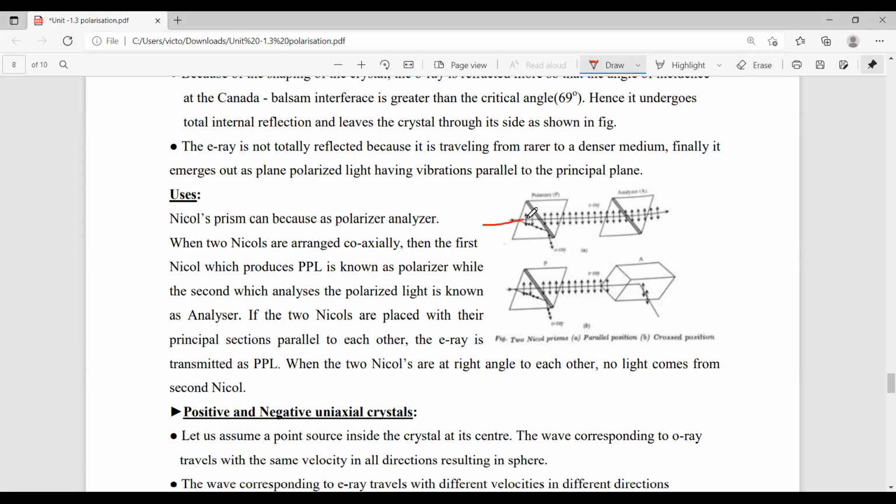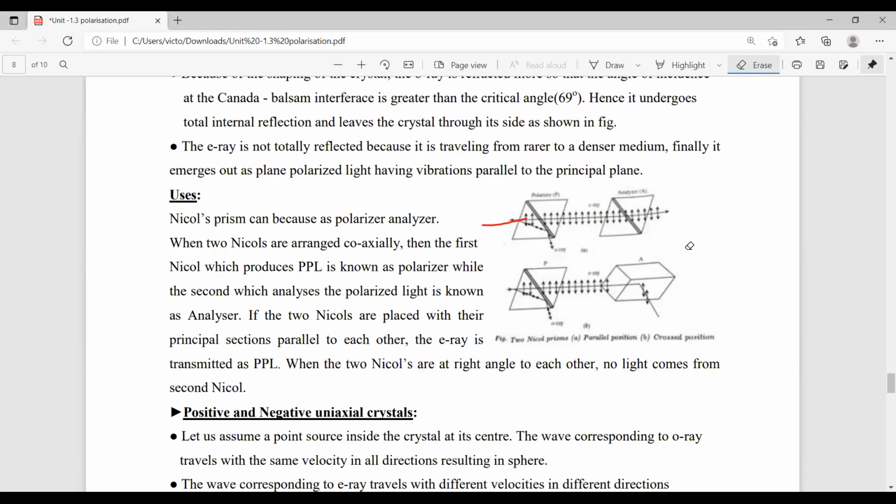An unpolarized light is incident on it. The E ray travels in the same direction and the O ray is reflected in this direction, because here there is a material called Canada balsam.